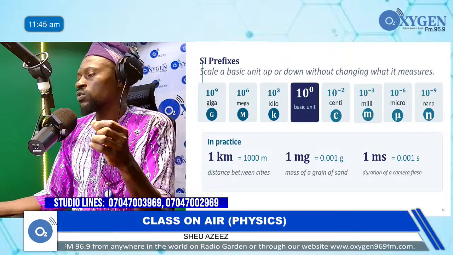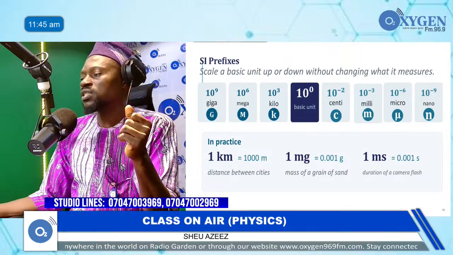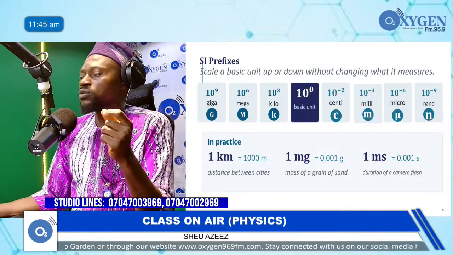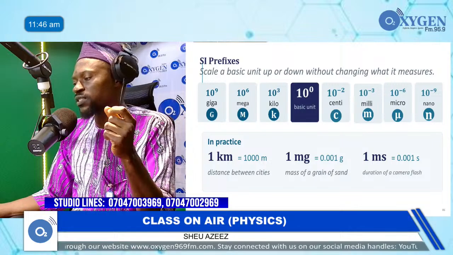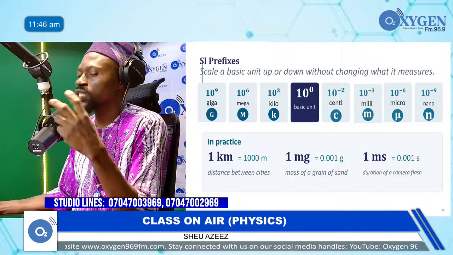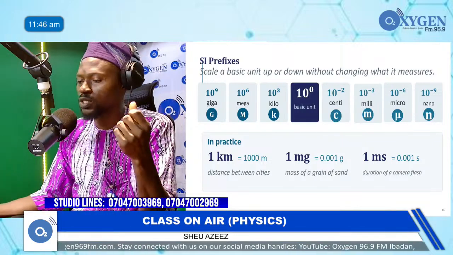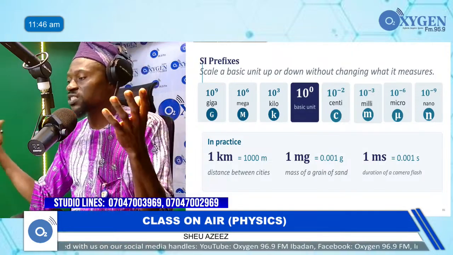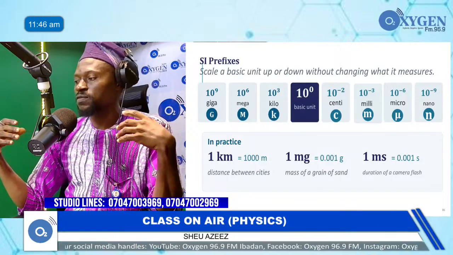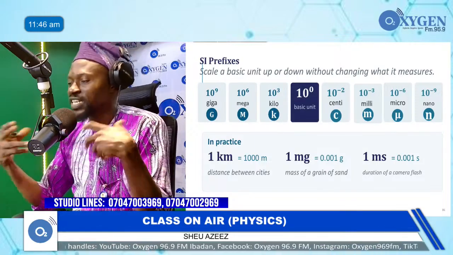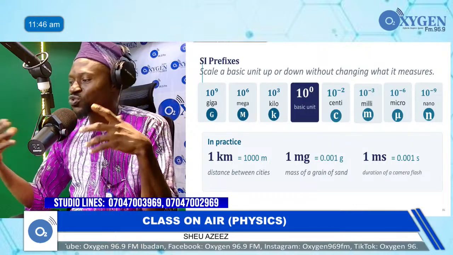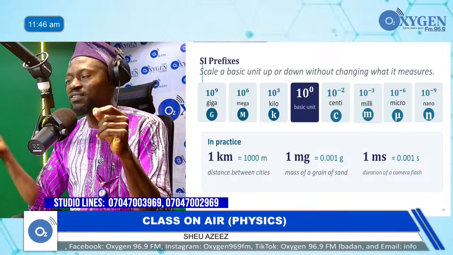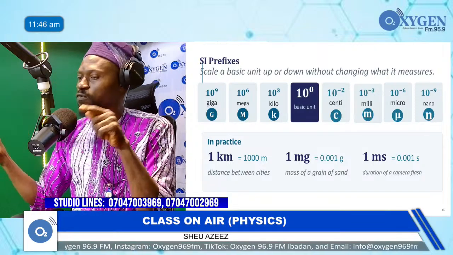So now, the next one is 10 raised to power 6. 10 raised to power 6 is called mega, and it's represented by uppercase M. That's why you see it when they are broadcasting on the national grid, as in electricity supplied by the federal government from hydropower. They say we are generating so many megawatts. So that mega is times 10 raised to power 6 of watts.